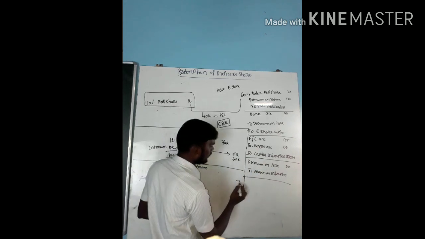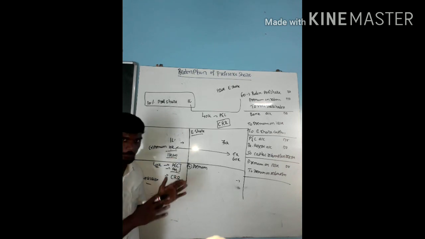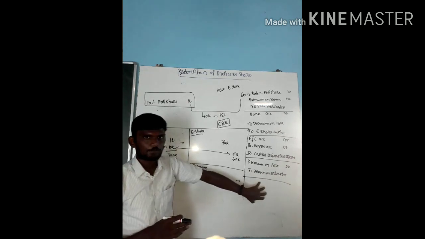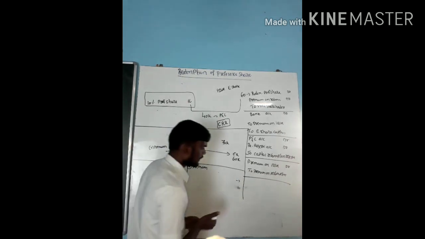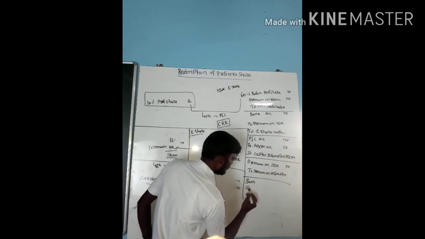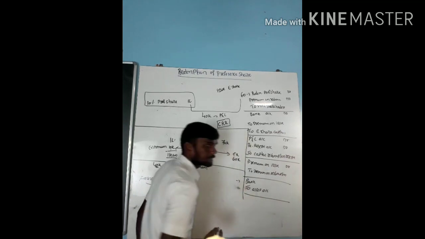Next one, I need to identify the bank balance in my account. How much amount do I need to pay? 1,10,000. If my bank has sufficient balance of 1,10,000, no need to pass the entry. If not, we need to pass one entry, that is sale of asset. That is bank account debit to asset account.